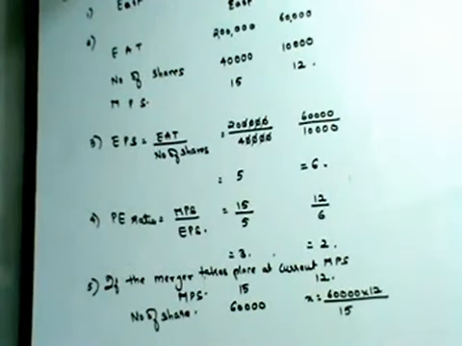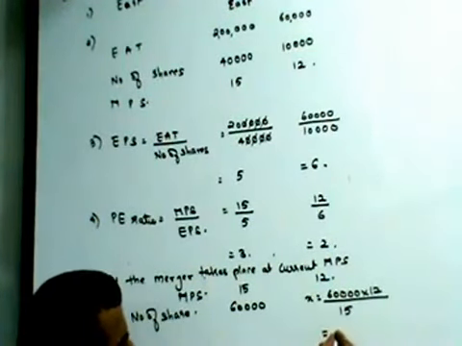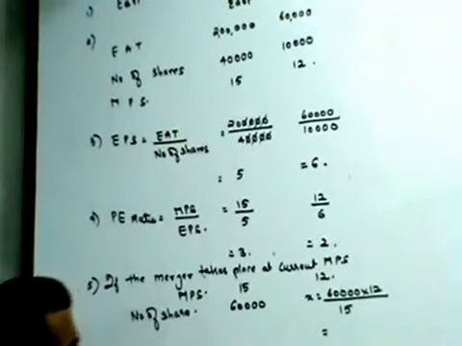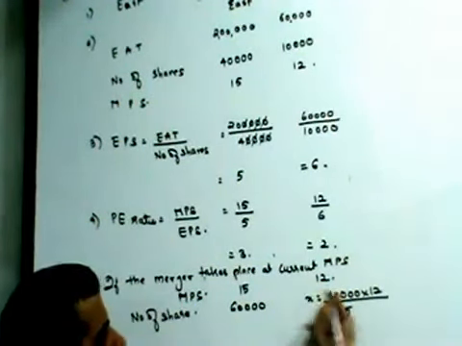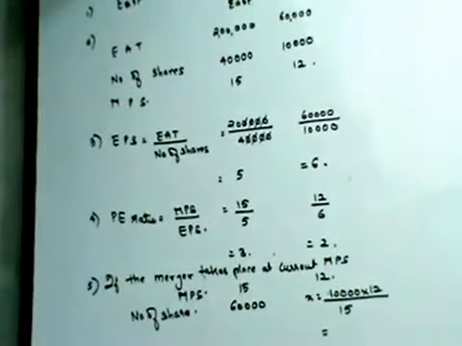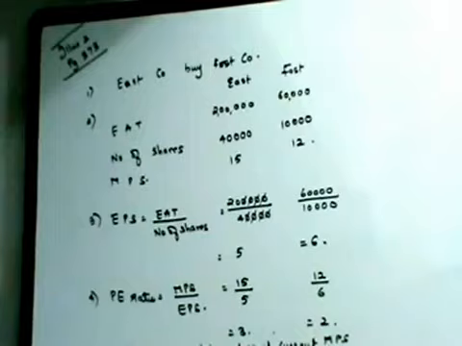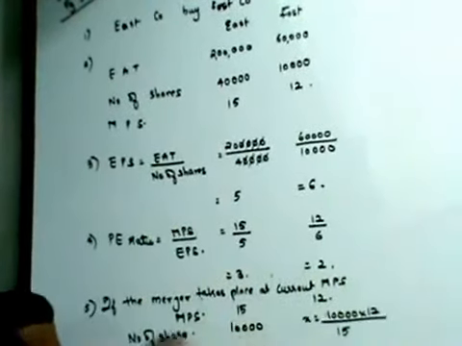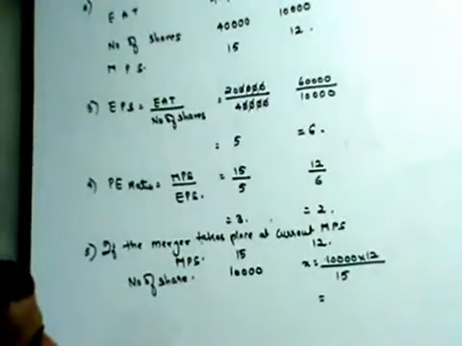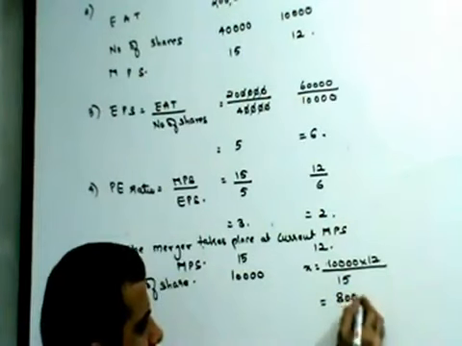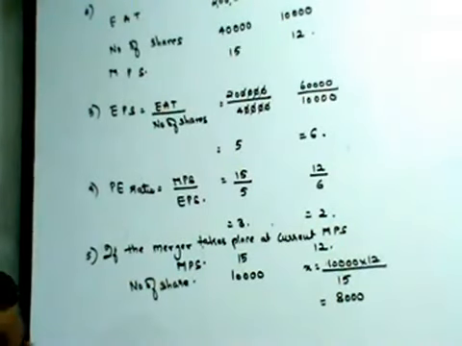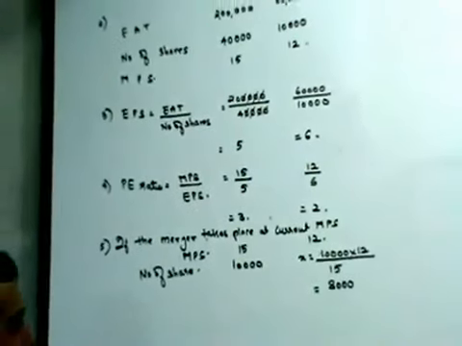Now, when you work this out, no, there are 10,000 shares, sorry. There are 10,000 shares in Frost Company. 60,000 was its EAT. So 10,000 into 12 divided by 15. So 8,000 shares. Therefore, the number of shares that will be issued is 8,000.